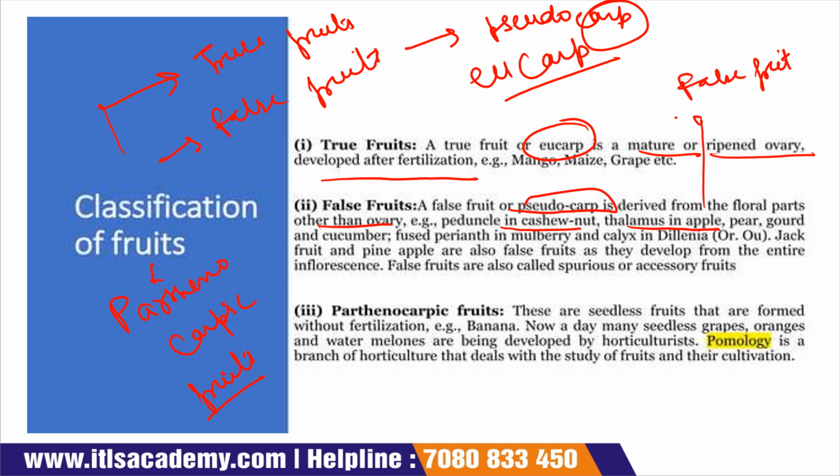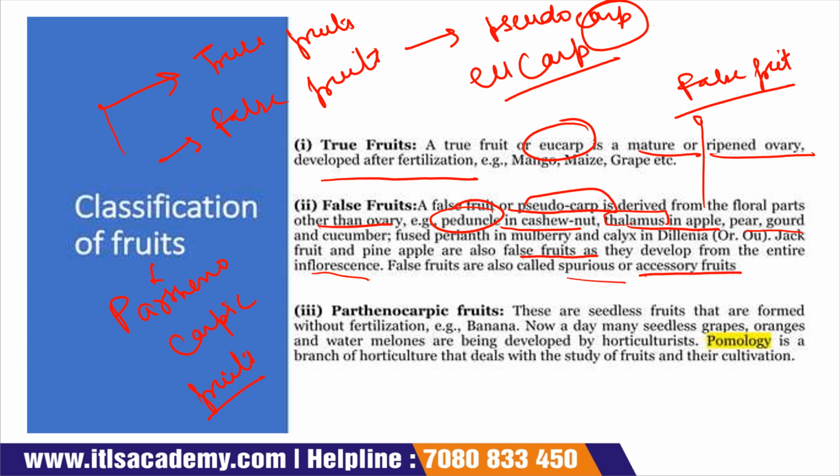False fruit, because it is derived from the thalamus part of the plant, and cashew nut is derived from the peduncle part of the plant. Pear, gourd, fruit and pineapple are also considered false fruit because they are derived from the entire inflorescence. Now, false fruits are also called accessory fruits or spurious fruit.